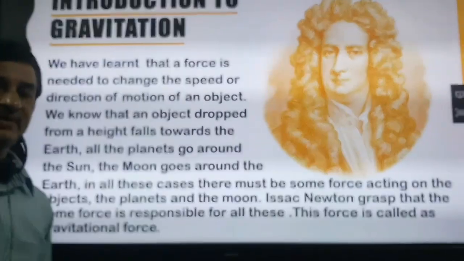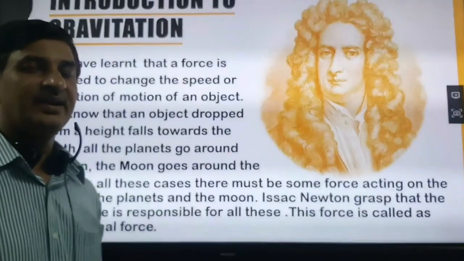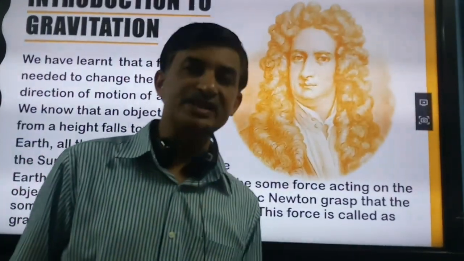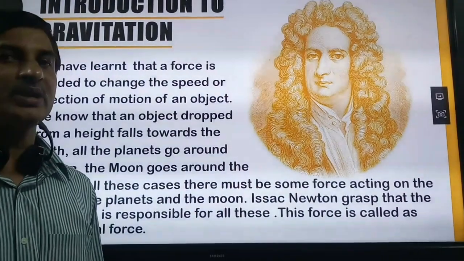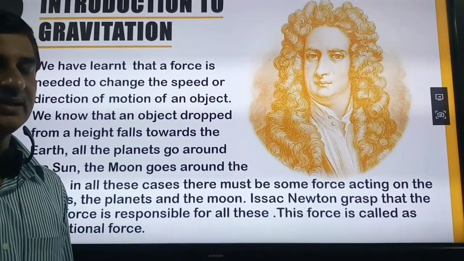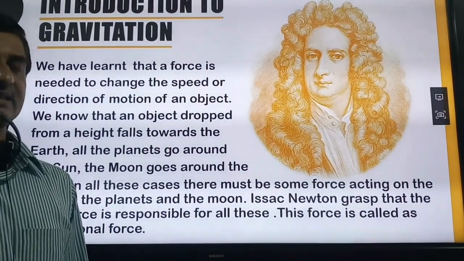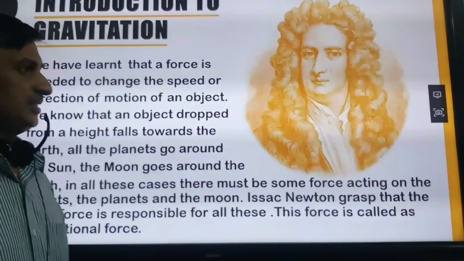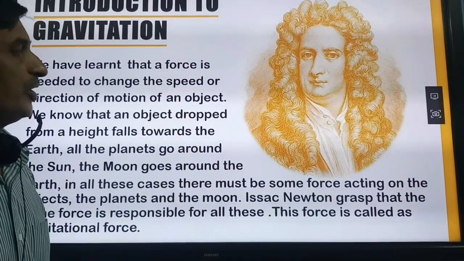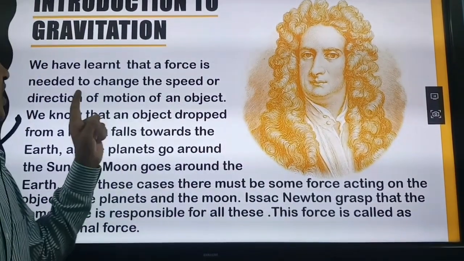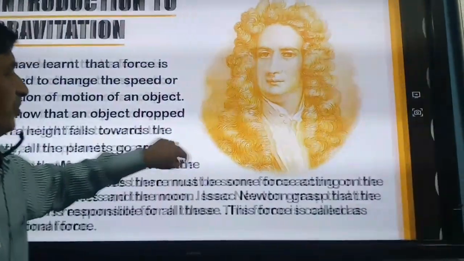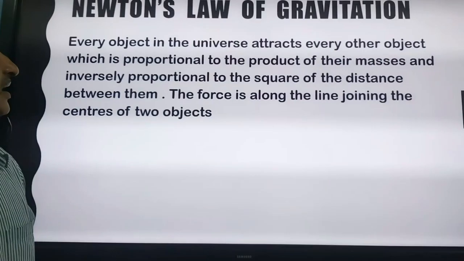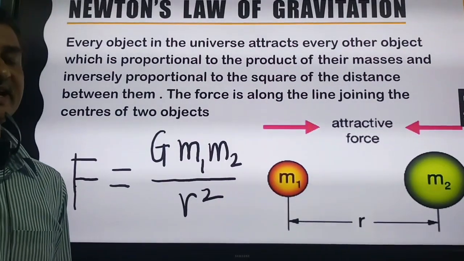This force is very important in various natural phenomena, like the Moon revolves around the Earth due to this force only. The Earth revolves around the Sun due to this force only. That's why this is a very important force. And this law, proposed by Newton, is called Newton's law of gravitation.